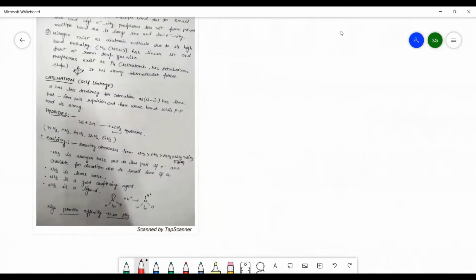You know well, the basic nature is the tendency to donate the lone pair of electrons. Suppose you have ammonia, which has the tendency to donate its lone pair.